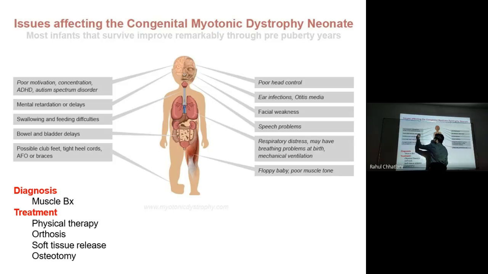Mental retardation or delay, so IQ is low. Swallowing and feeding difficulties, that is dysphagia. Bowel and bladder delays, that is dysfunction. Mostly muscular dystrophy leads to flaccid bladder. Yes. Possible club feet, tight heel cords, AFO, ankle foot orthosis, or even other braces, that is the type of orthosis you are going to provide to these patients.